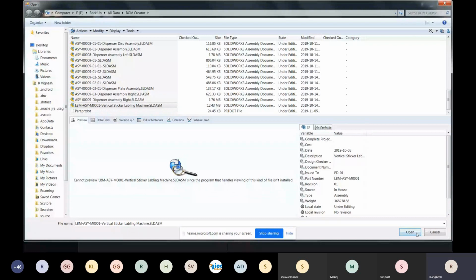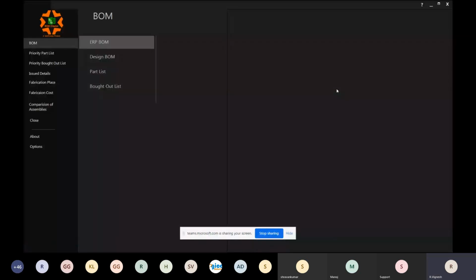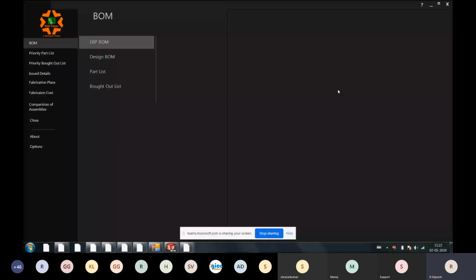It takes a little bit of time based on the size of the assembly, the number of components, and the number of details it has. And we can have a report something like this.